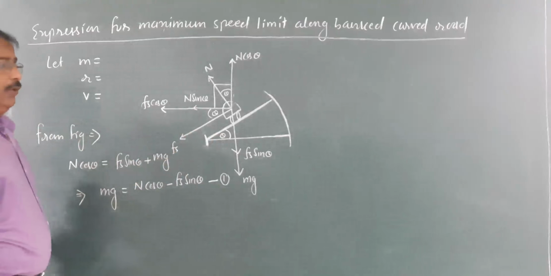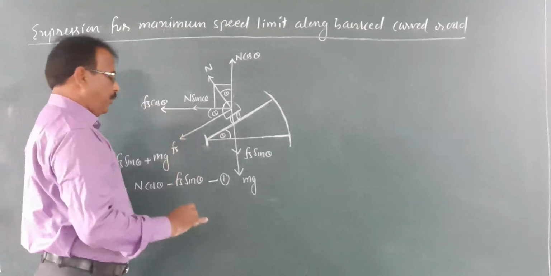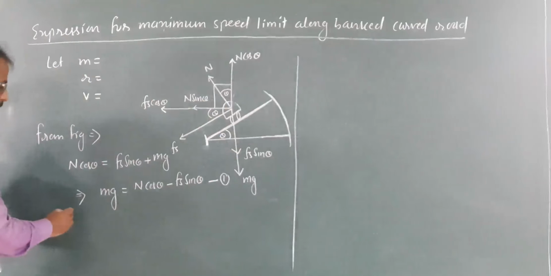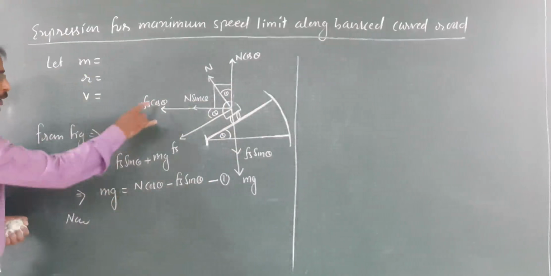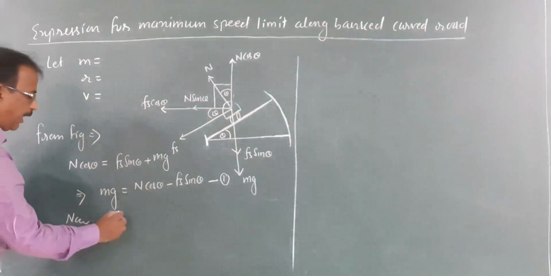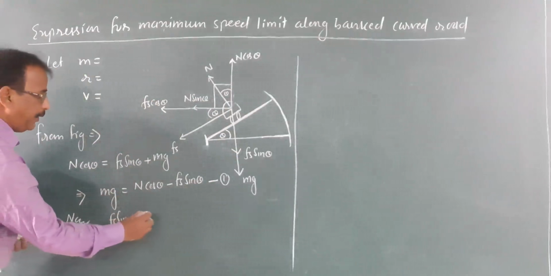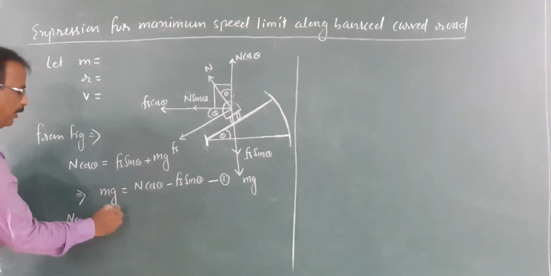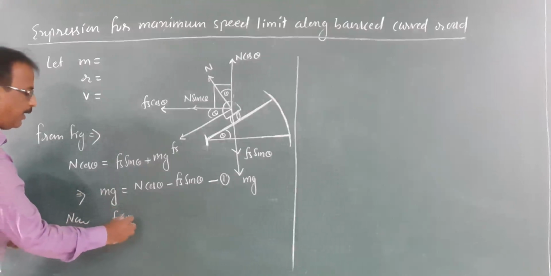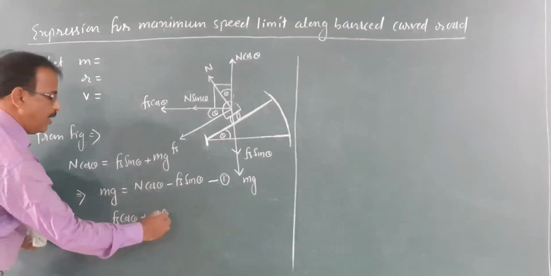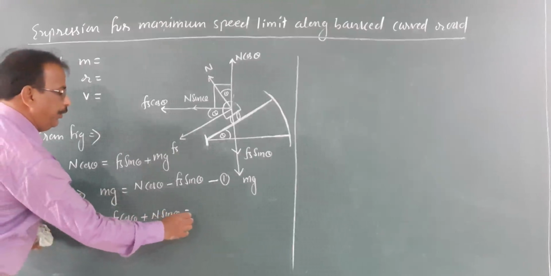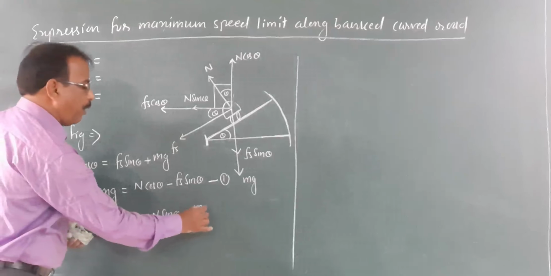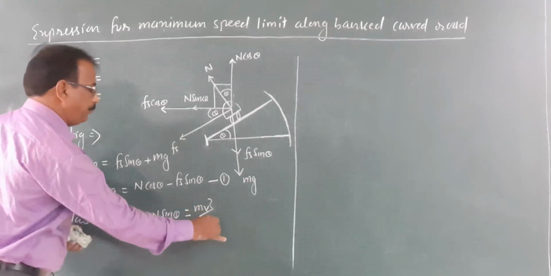Now these two components, Fs cos theta and n sin theta, provide the centripetal force for that vehicle.